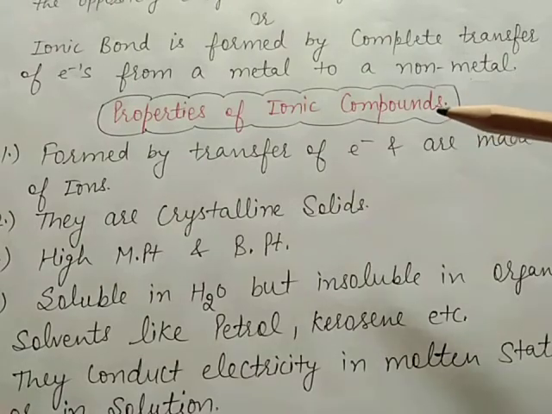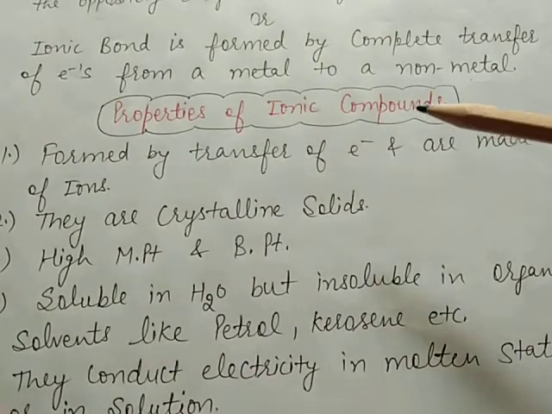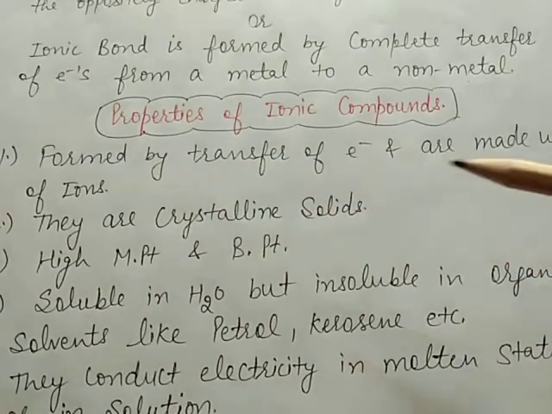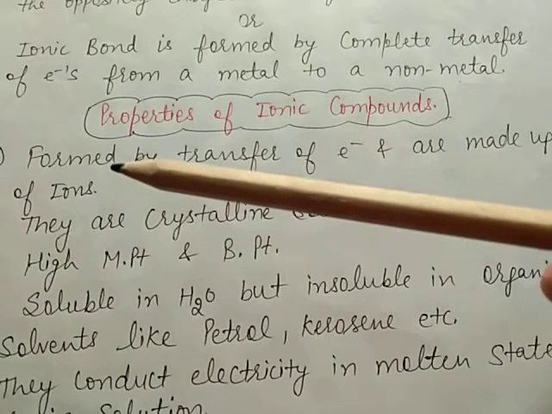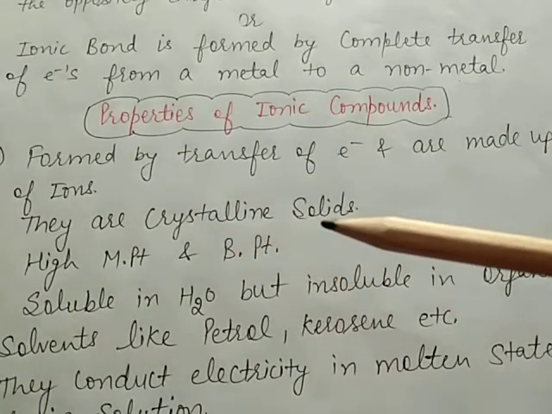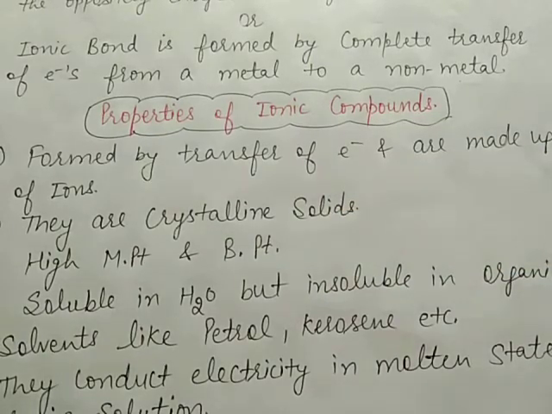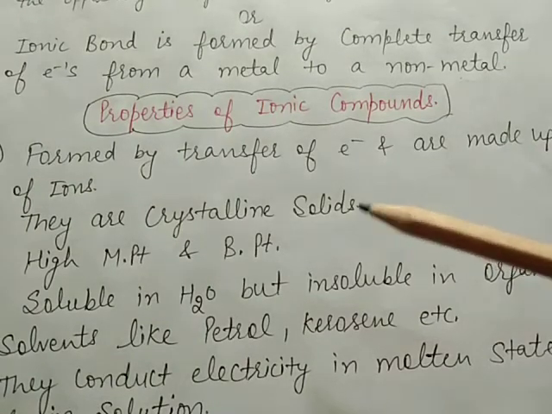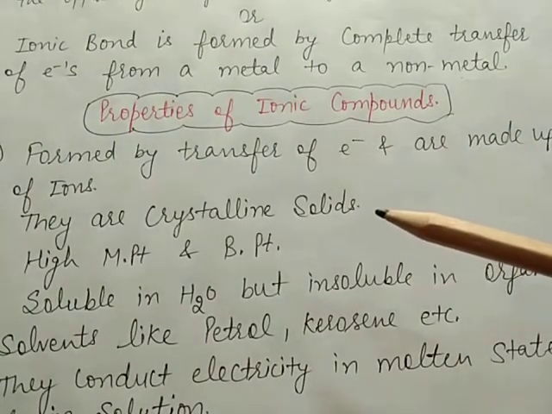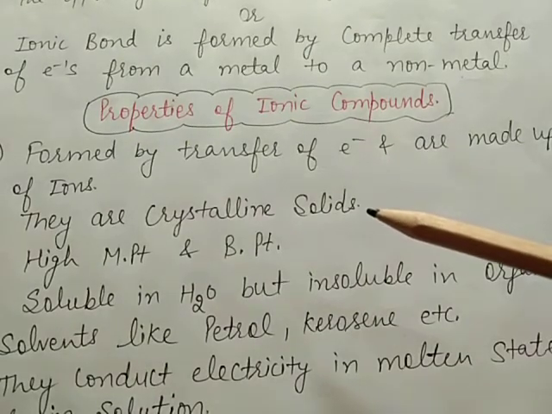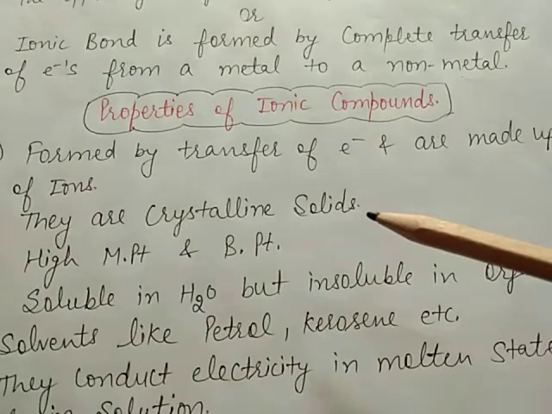Now what are the properties of ionic compounds? Ionic compounds are formed by the transfer of electrons and they are made up of ions. They are crystalline solids. It means these compounds are solids which are present in the form of crystals, and these crystals have strong attractive forces.